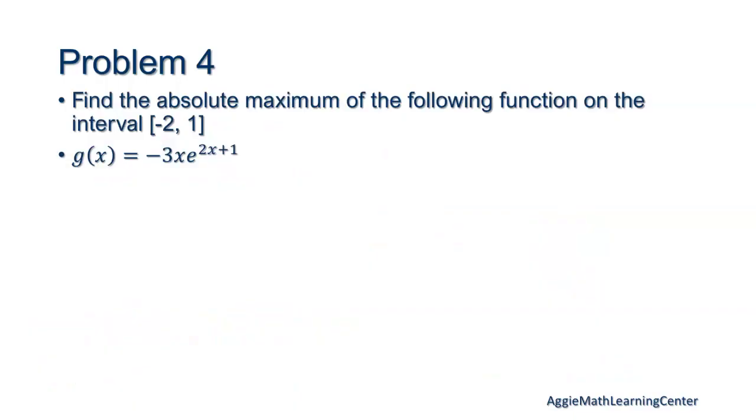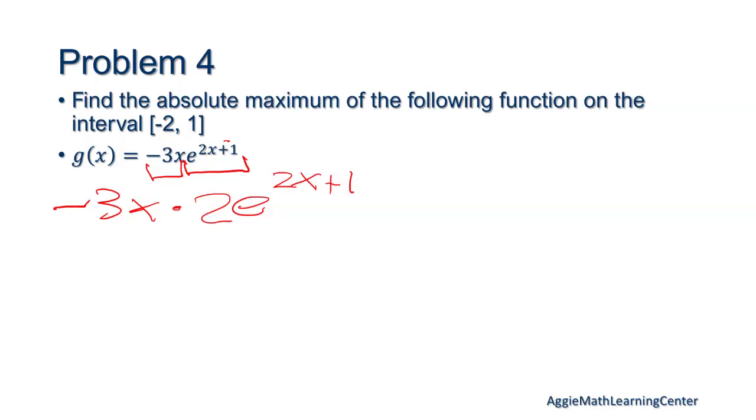Okay, so this one, very similar. So what's our first step? Find the derivative. Yes. Okay. This one's kind of a funky one. It's going to use a product rule. So I would split it up like take the 3x as one piece and this e as another piece. So the product rule: first times the derivative of the second, and it also has a chain rule in it, so it's a bit messy. The second, this little top part, this 2x plus 1, the derivative of that is 2. Then e to the 2x plus 1.